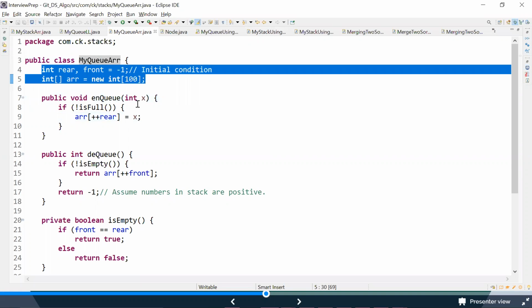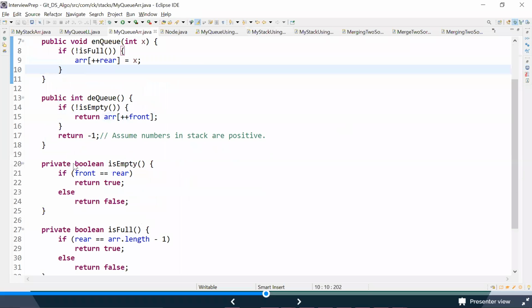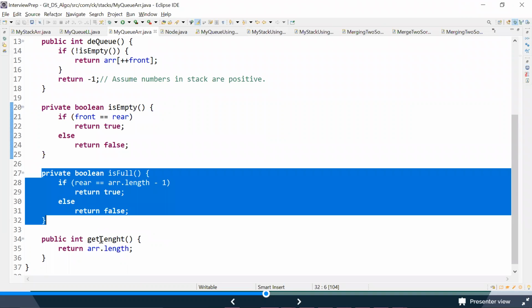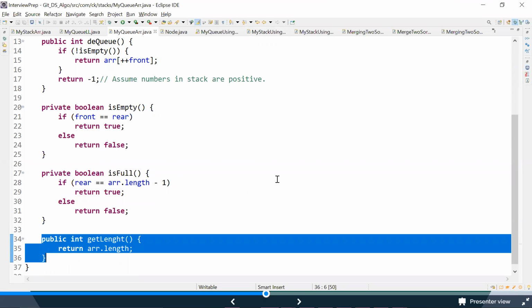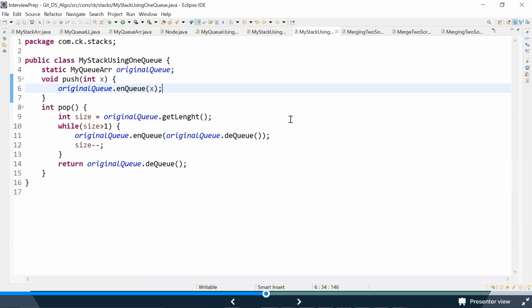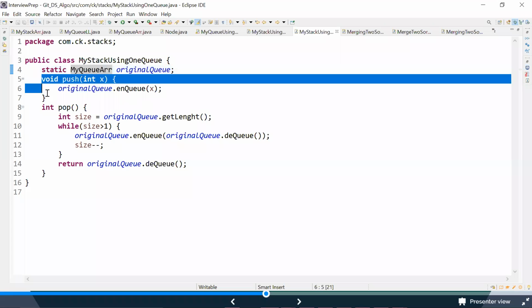It takes care of all our conditions, like if it's empty, if it's full, getting the length, etc. All the base conditions we have already taken care of while implementing this array. So by using the array which we have implemented, we were able to implement these methods called push and pop.